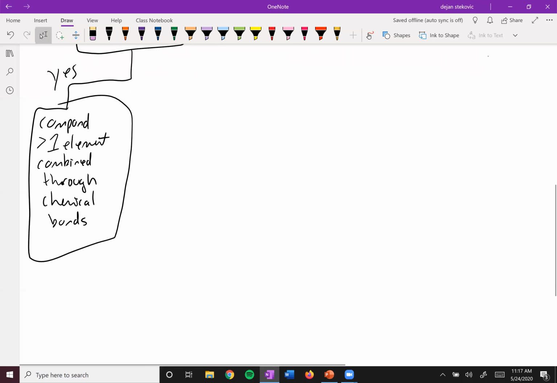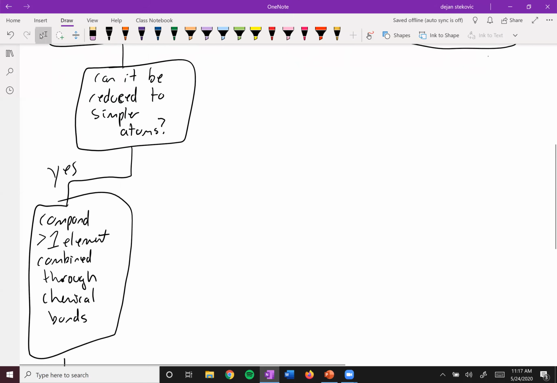An example of this would be water. Water is H2O, so we can see it's made out of multiple elements, but it's still only one thing because it's a compound, because these hydrogens and oxygens are bound together through chemical bonds.